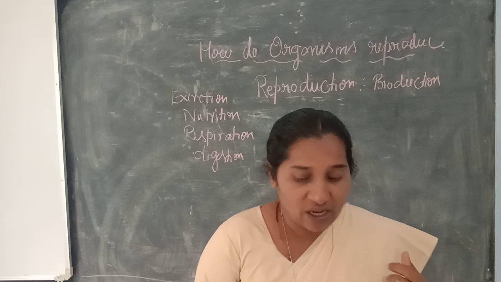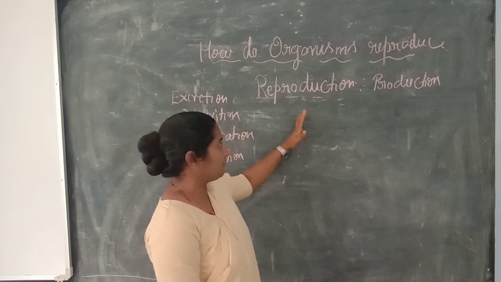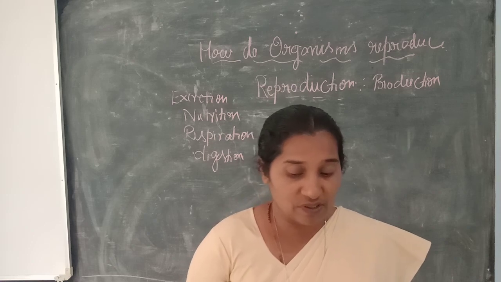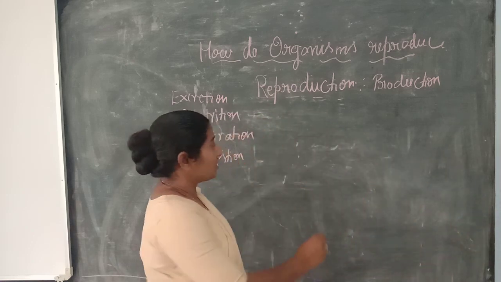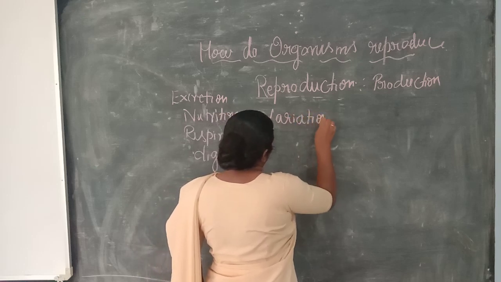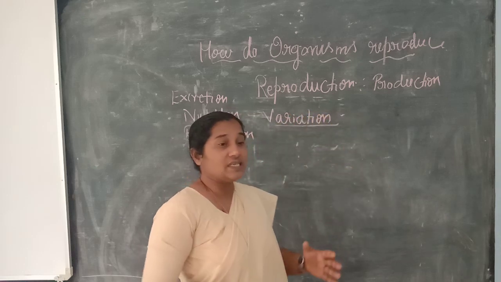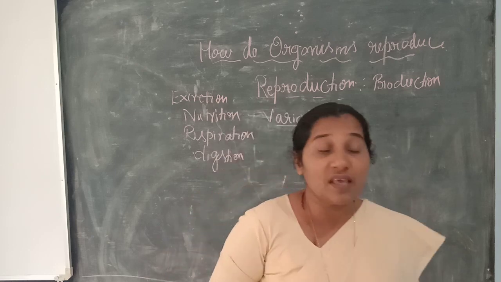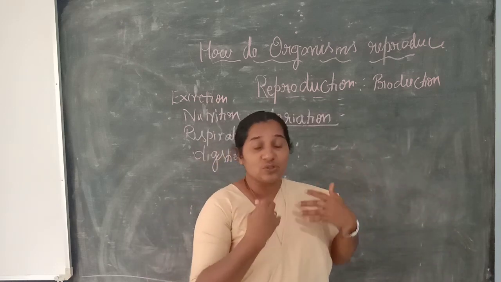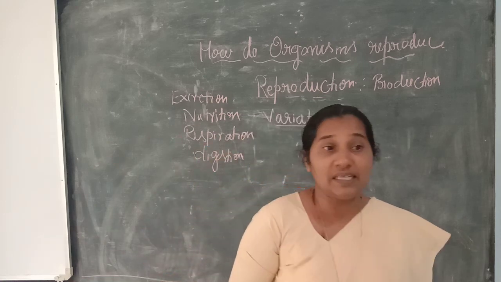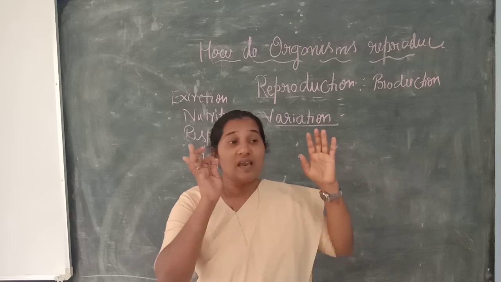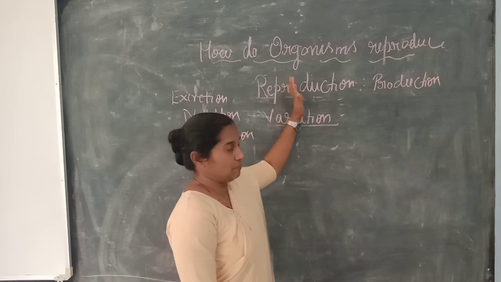And secondly, organisms look similar, but there are certain specific changes in each organism, which we can make out. These changes we call variation. Variation means the changes which take place in the organism. I do not look like another, I do not resemble another; in me there are changes. So little changes or more changes are the essence of reproduction.